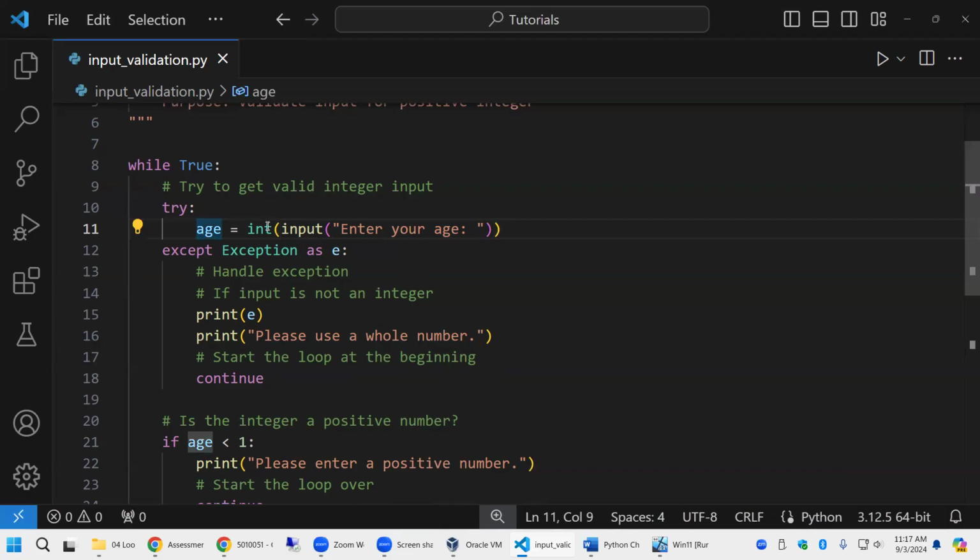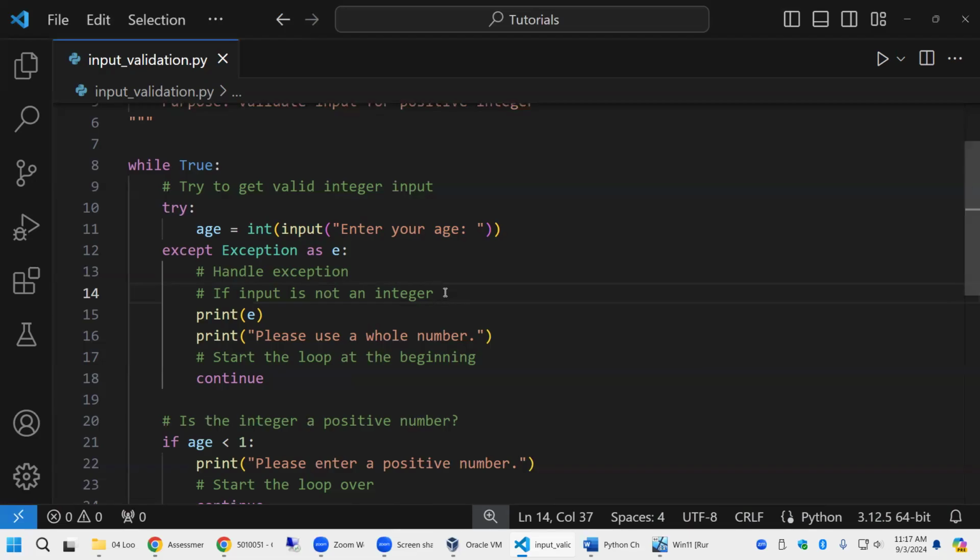So we're going to try to cast this to an int. If it generates an exception, we're going to handle it. Well, it says except Exception as e. If input is not an integer, well, really, is that what I'm handling? What do you think there, Mr. Andy? Am I handling just if it's an integer, or am I handling everything? Everything. Like if it's a float number or a string. Doesn't matter what it is, as long as it's not an integer.